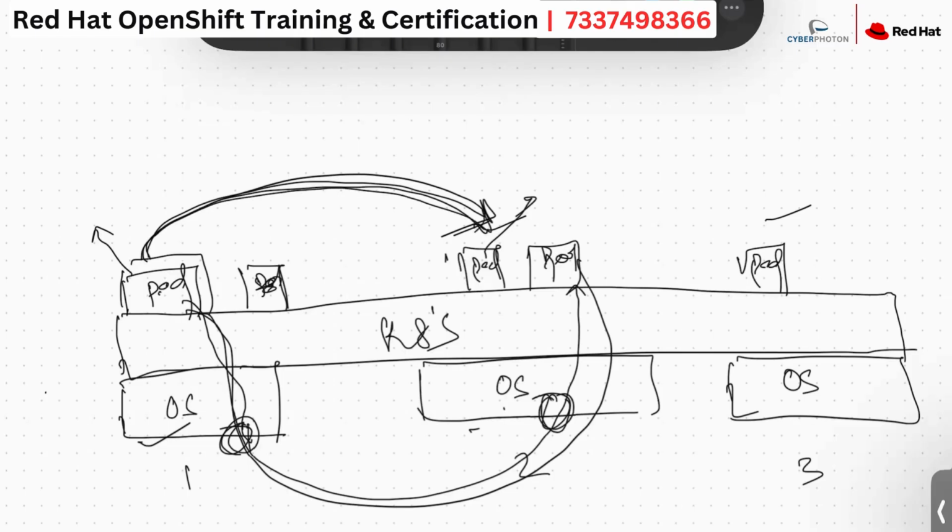But yes, if you want to restrict it so that this pod shouldn't talk to that particular pod, we can also give policies, which we call network policies. We can break the communication between those two pods as well. So we have those features in OpenShift and Kubernetes.